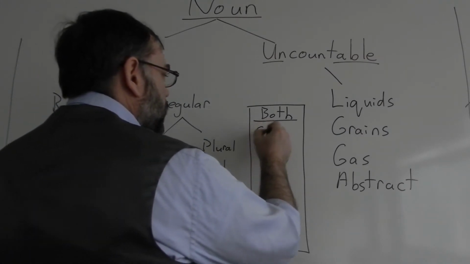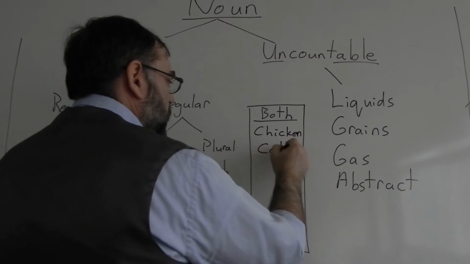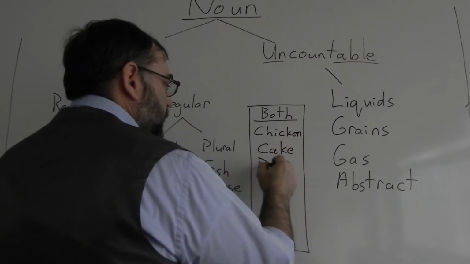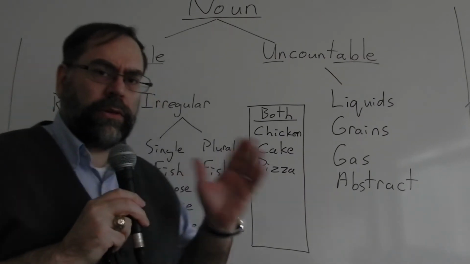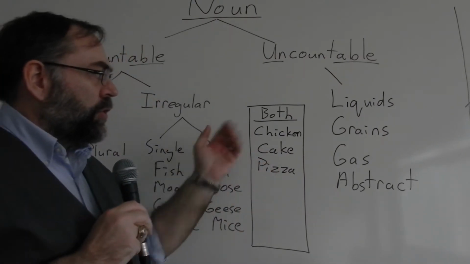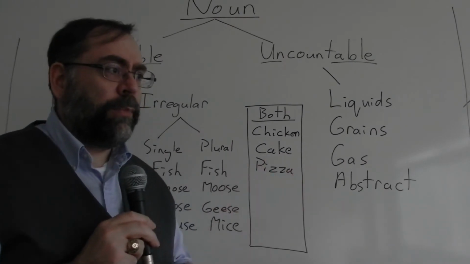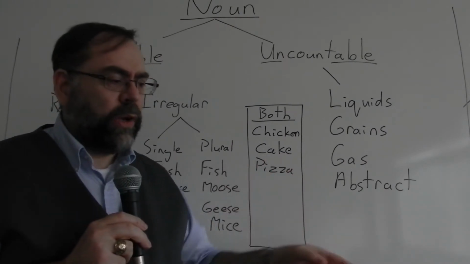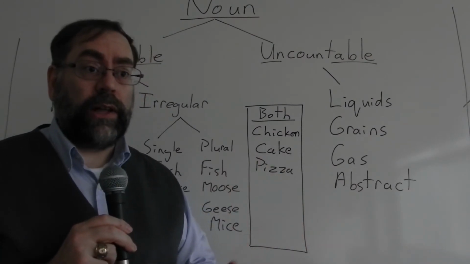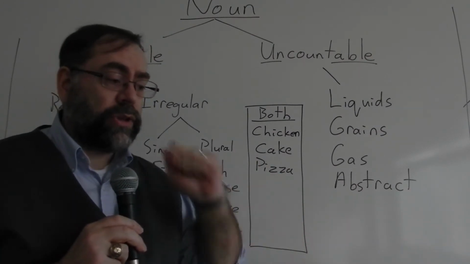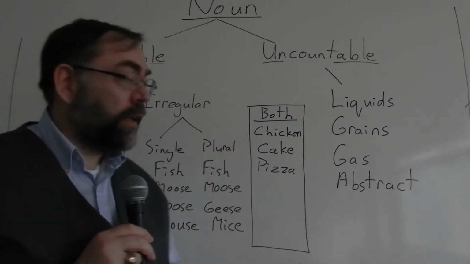Words like chicken or cake, pizza. There are many other examples. Chicken. You can count chickens. Go to a farm, chickens will run around. 1, 2, 3, 4, 5 chickens. Go to a restaurant, you order chicken, you start eating, you now have a piece of chicken.